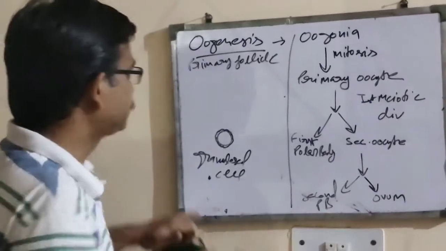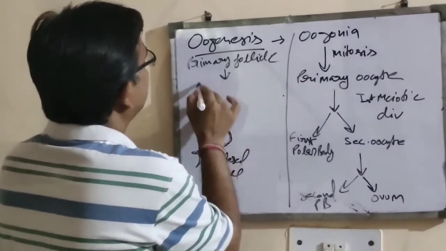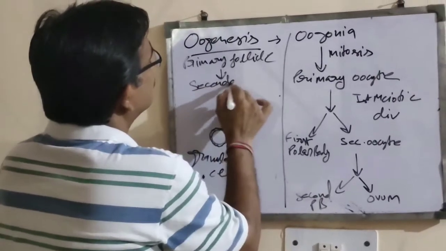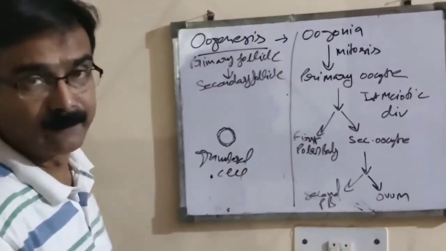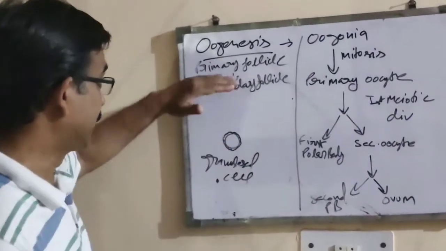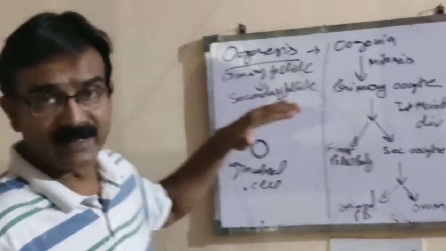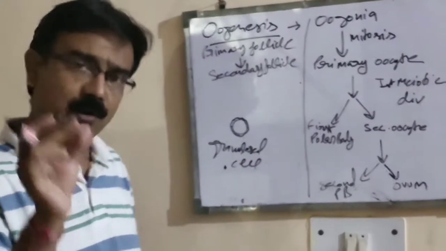After some time, the primary follicle develops into a secondary follicle. When the primary follicle develops into a secondary follicle, some changes also go on.